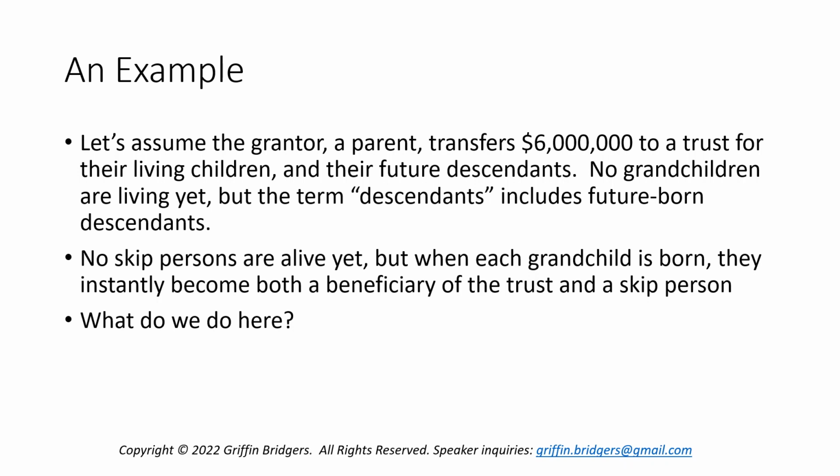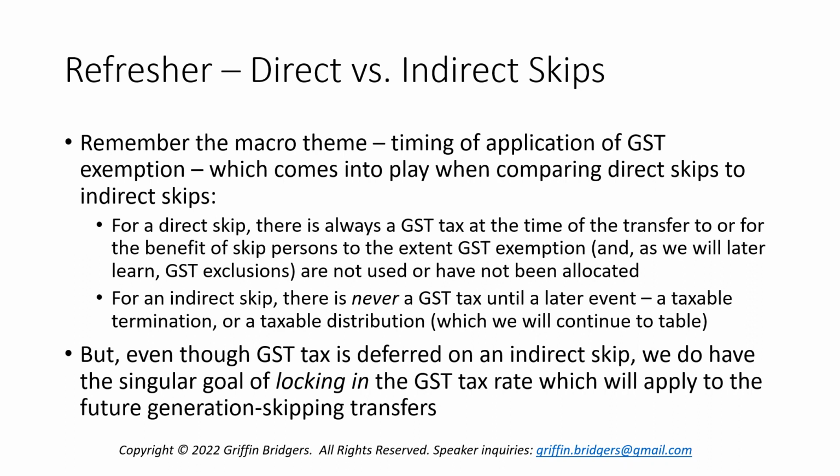So what do we do here? What's our goal? What's our outcome? We're going to assume numerically we have just 6 million transferred to this trust. So if you're a numbers person, that helps bring this from abstract to more concrete, but we have a lot of ground to cover before we look at what do we do here, which will hopefully help aid your understanding of a couple concepts.